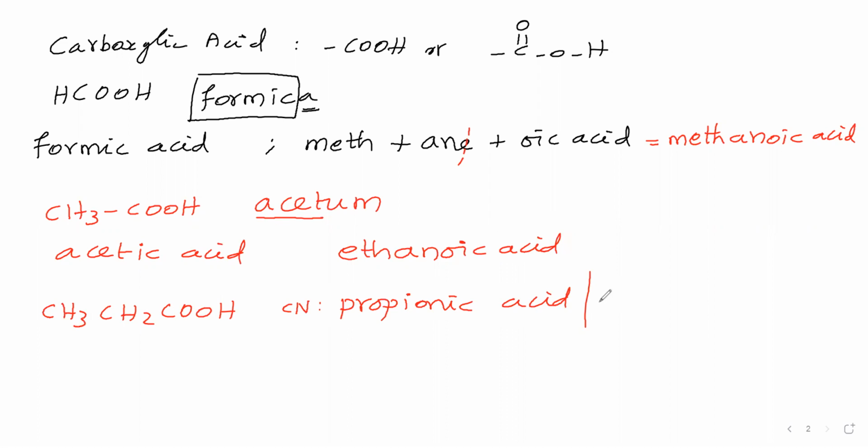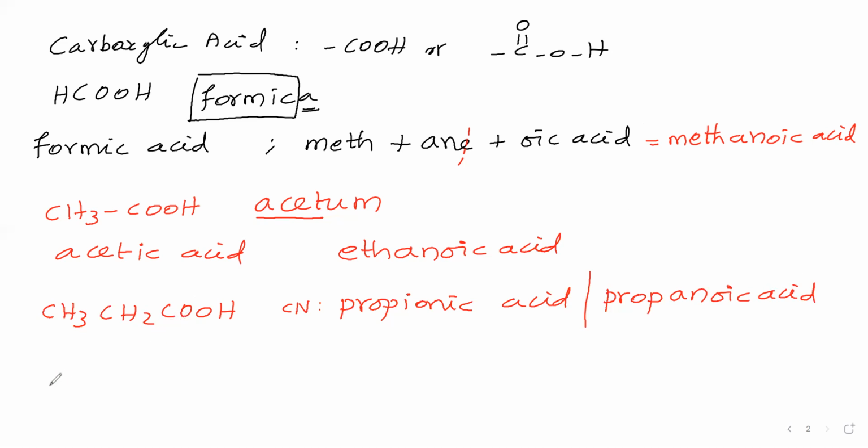IUPAC name: we will say 3 carbon atoms present. Therefore, prop. Primary suffix is ane. In that, the last letter E, let us drop it. Last letter E we are dropping. Then it is carboxylic acid, therefore oic acid we will include. So we can say propanoic acid is the name for this compound.